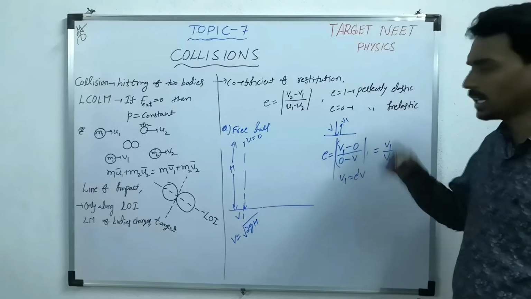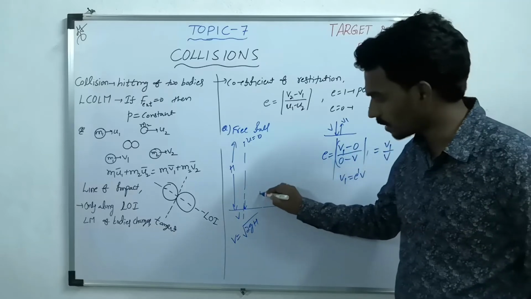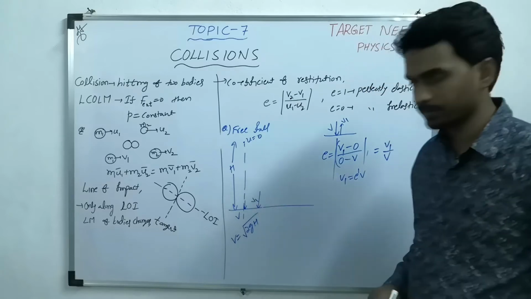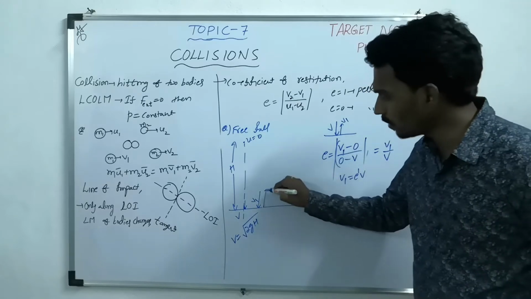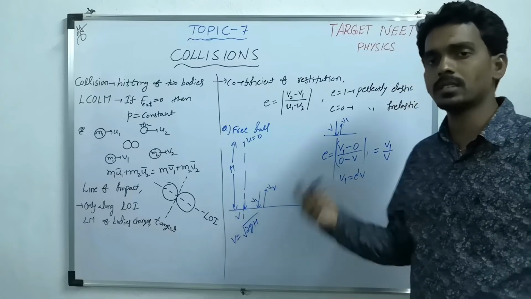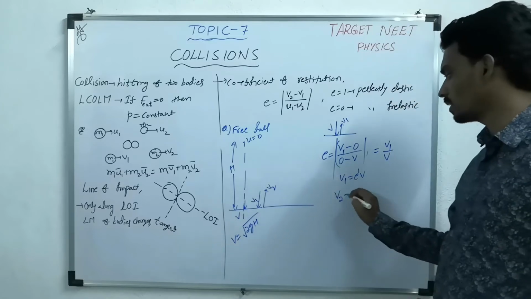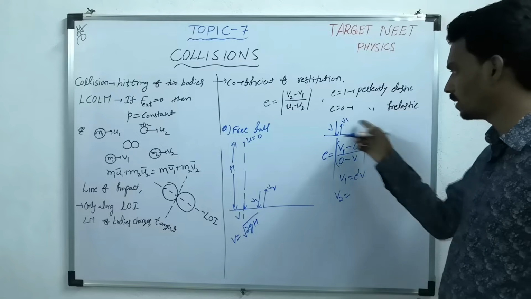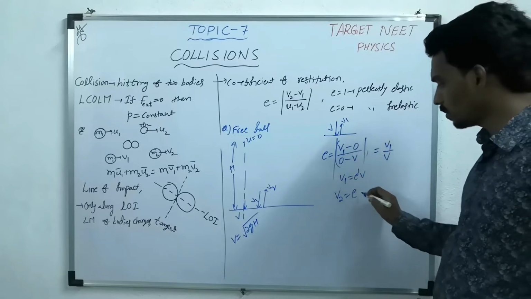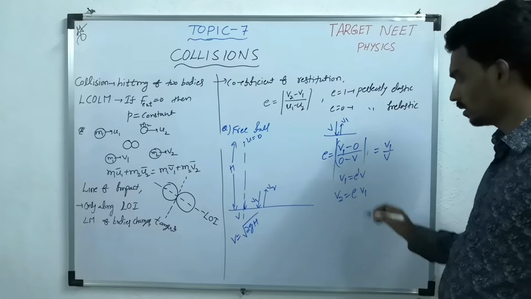Similarly, what is the velocity after the second collision? It will go up and come back with the same v1, then it will rebound with v2. What is v2? The velocity after the second collision. If you apply the same procedure, e times the velocity just before collision, which is v1.